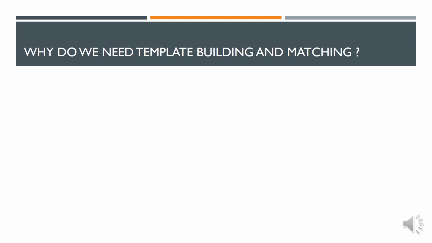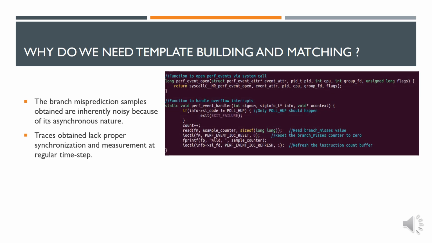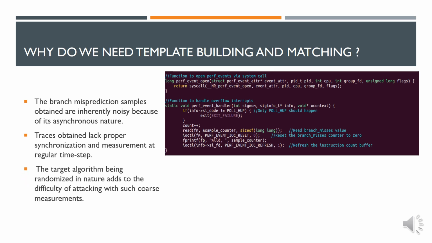Now we discuss the practical problems at hand. First, the branch misprediction samples are inherently noisy because of the asynchronous nature of the measurement. Secondly, the traces lack proper synchronization because of the interrupt-driven perf handler call, as appears in the snippet. The third problem is that the target algorithm is randomized in nature, which also adds to the difficulty of the attacker. Thus, we propose an offline template attack.